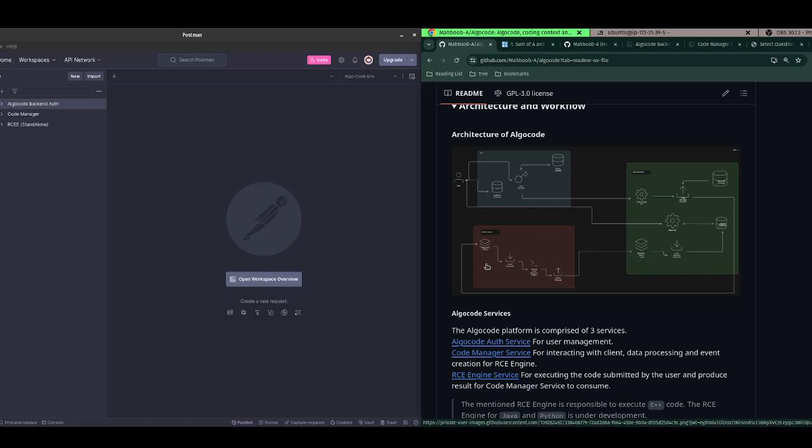The Docker container is capable of handling a fork bomb, file hijacking, and all the common attacks we see with the threat of executing foreign code on our server. So it is capable of handling all that. Once the execution is done, the RC engine captures the output of the result.